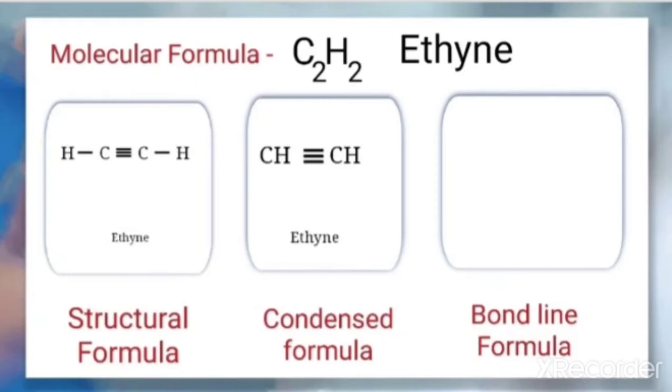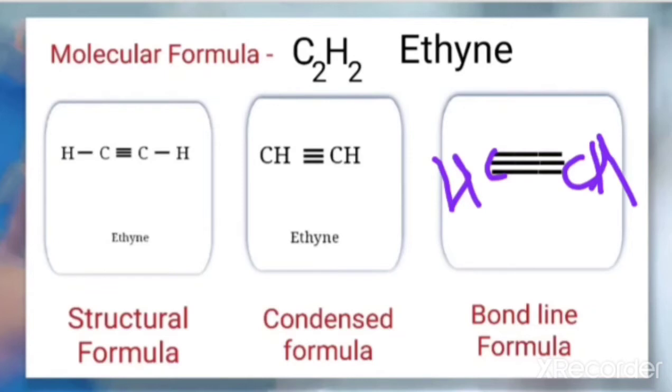And what about the case of the bond line formula? Because only 2 carbons are there, the 2 tips of this line show the 2 carbons, and there is a triple bond between the 2 carbons. And when you check here, 3 bonds are already there, so 1 H will be here and 1 H will be here. That is the condensed formula. So these are the structural formula, condensed formula and bond line formula.